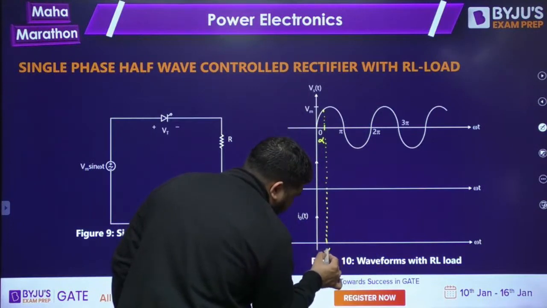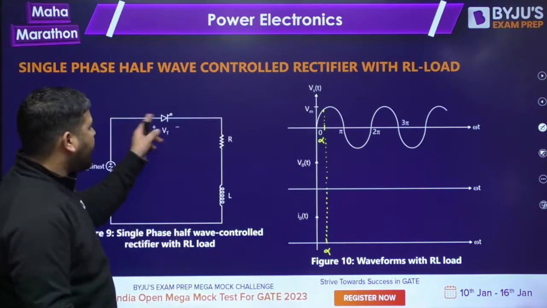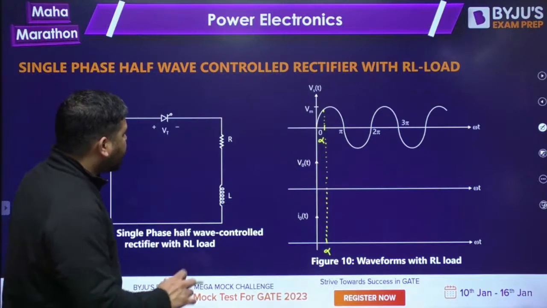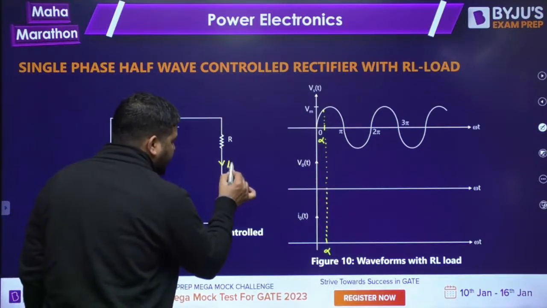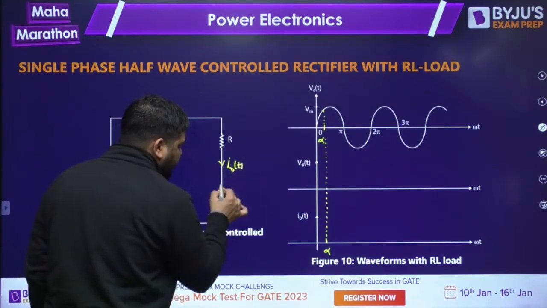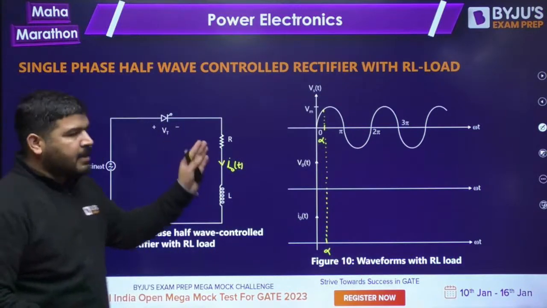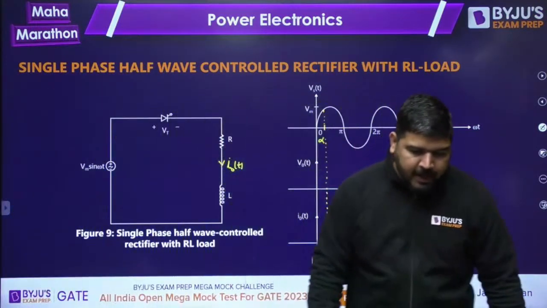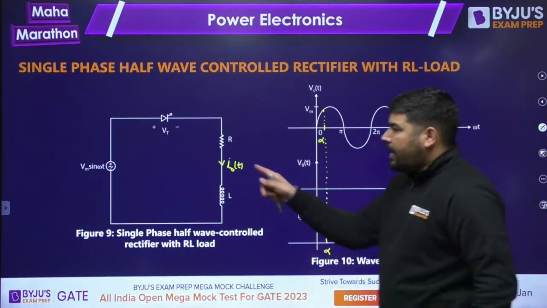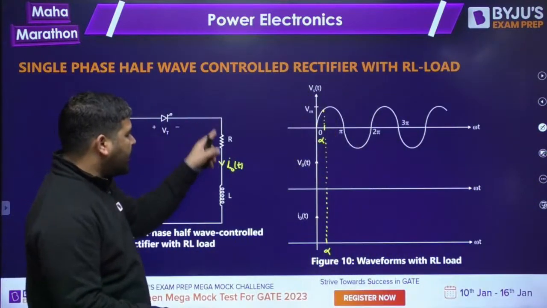Let's take this instant as alpha. At alpha you are firing the thyristor. As soon as you fire the thyristor, the current will start from 0 value itself because of the inductor. It's an AC transient case. You can see that this is my AC transient case. In AC transient case, you know the current equation.